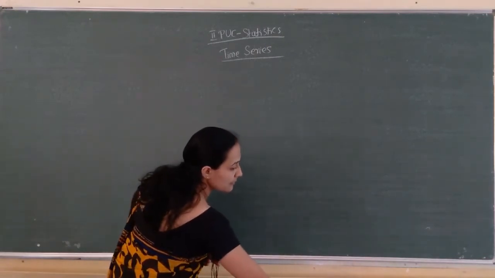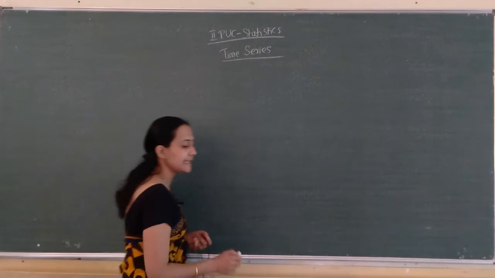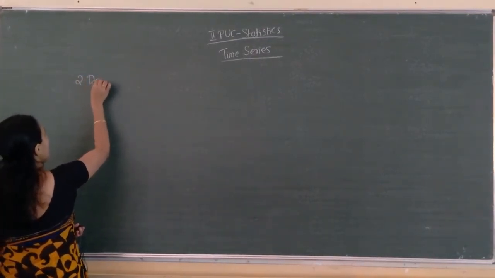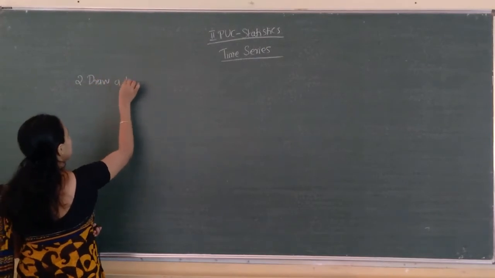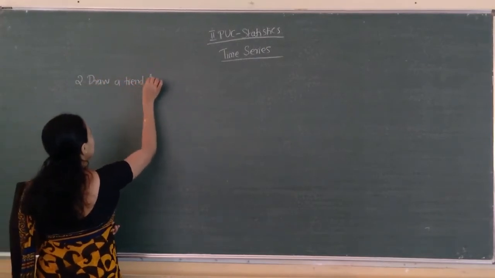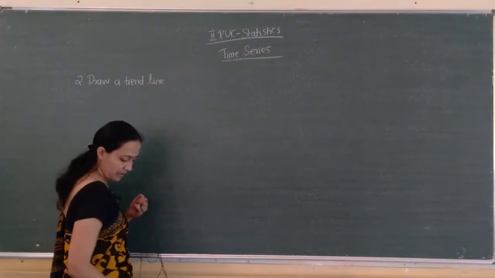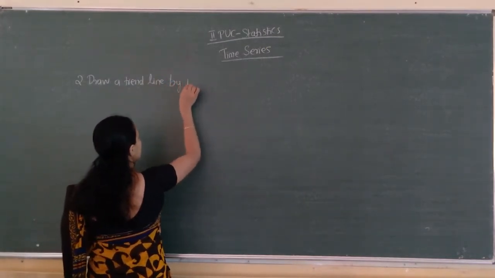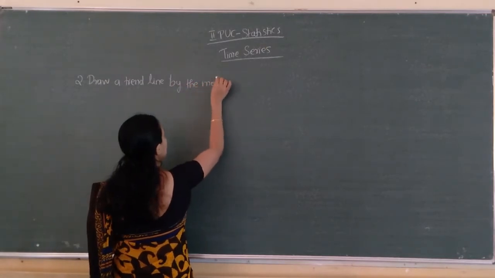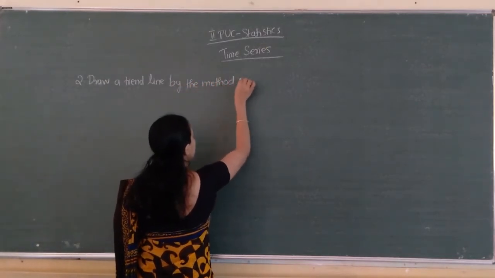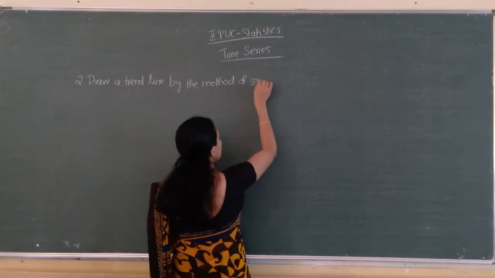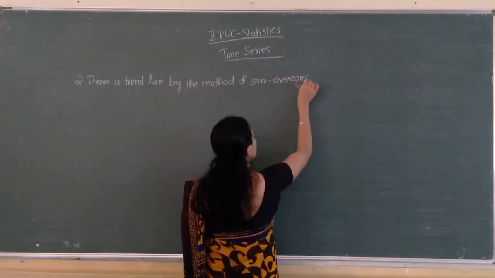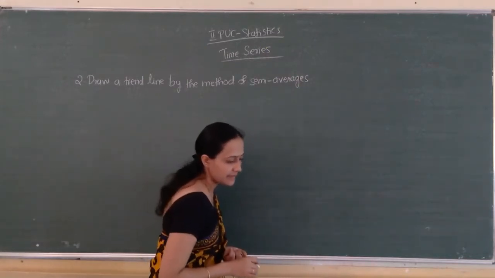Next, one more problem. Draw a trend line by the method of semi-averages.